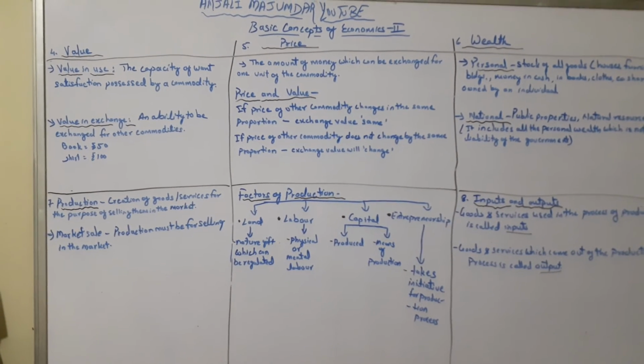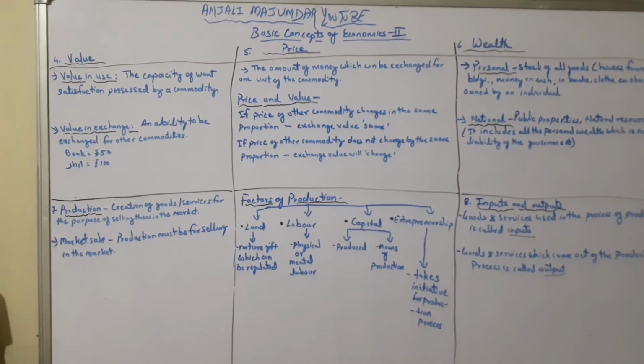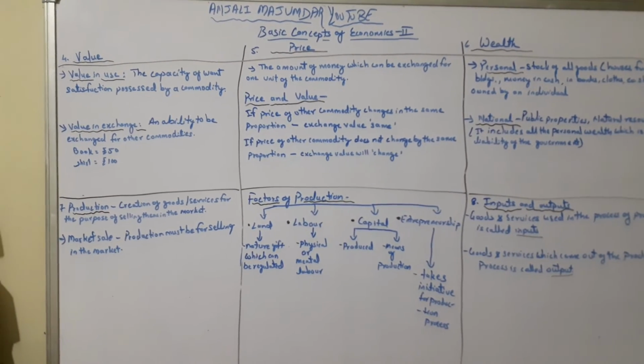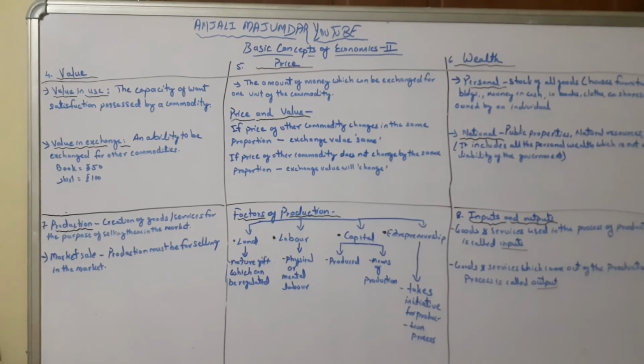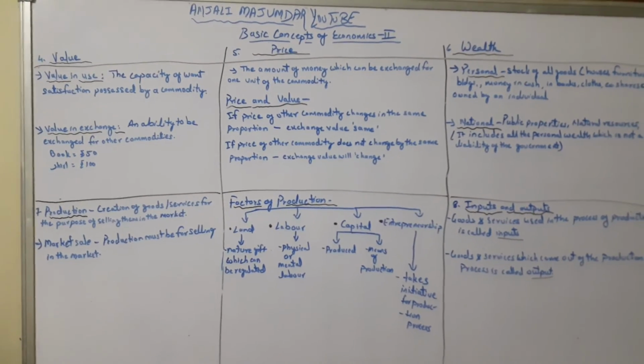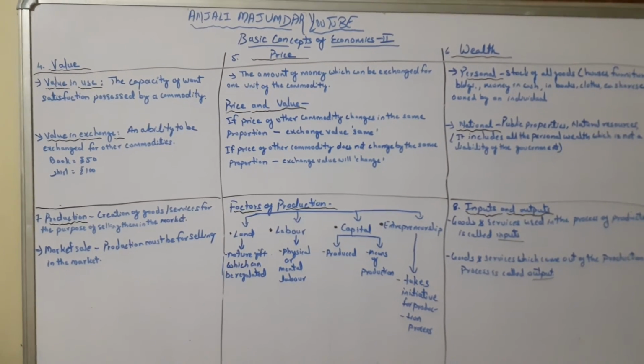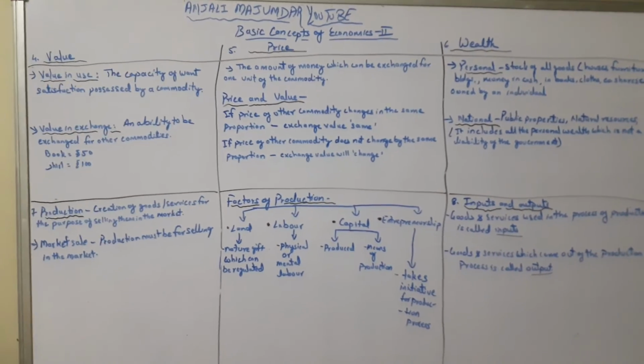Then there is capital. Capital is divided into two parts: capital which is produced, and it is a means of production. So here you need to understand that capital is essentially a produced means of production. There are two important short definitions.